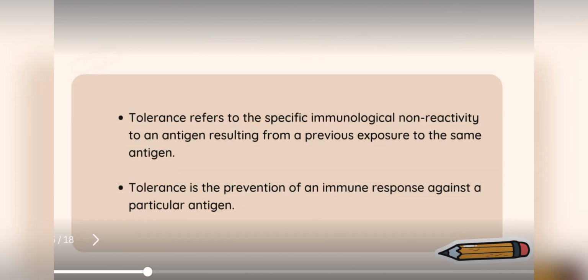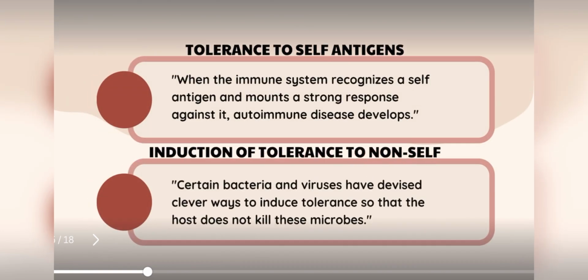One is tolerance to self-antigens. We do not usually mount a strong immune response against our own self-antigens, a phenomenon called self-tolerance. When the immune system recognizes a self-antigen and mounts a strong response against it, autoimmune disease develops. Nonetheless, the immune system has to recognize self-MHC to mount a response against a foreign antigen. Thus, the immune system is constantly challenged to discriminate self versus non-self and mediate the right response.